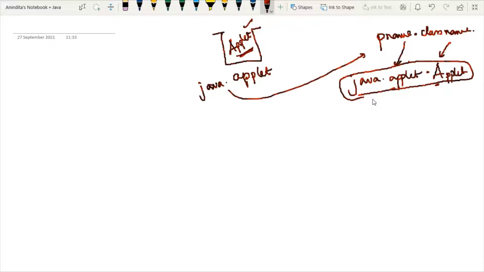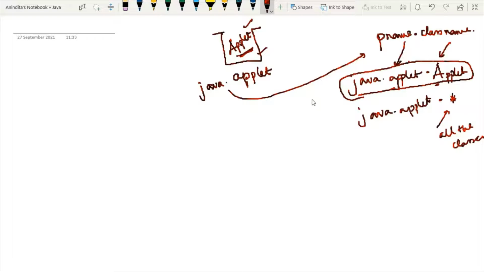But there is one question that you can ask me: how many classes can a package hold? A package can hold many classes, and at some point of time we need all the classes. At that point of time, you can write just the name of the package, then dot star. Star means I need all the classes that exist inside the package.